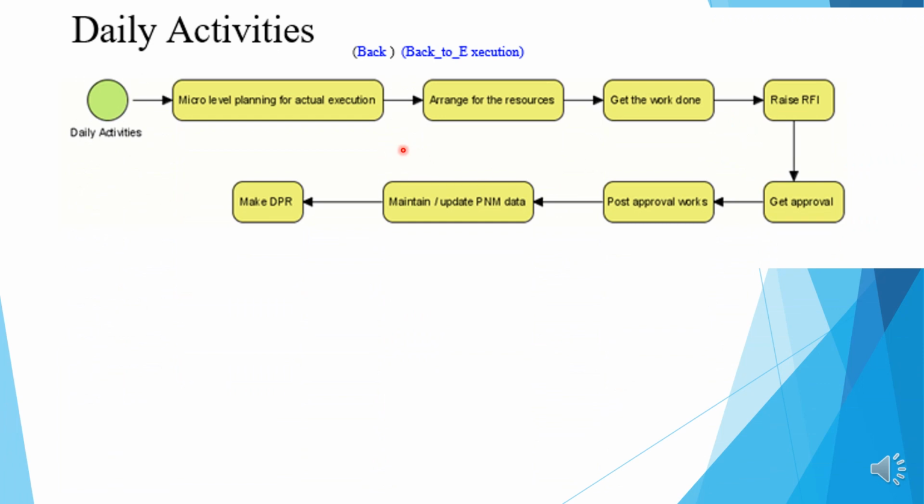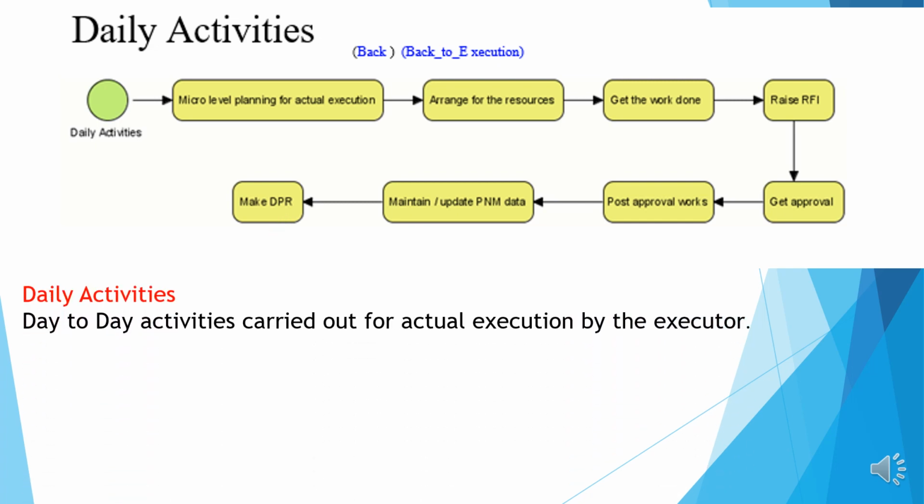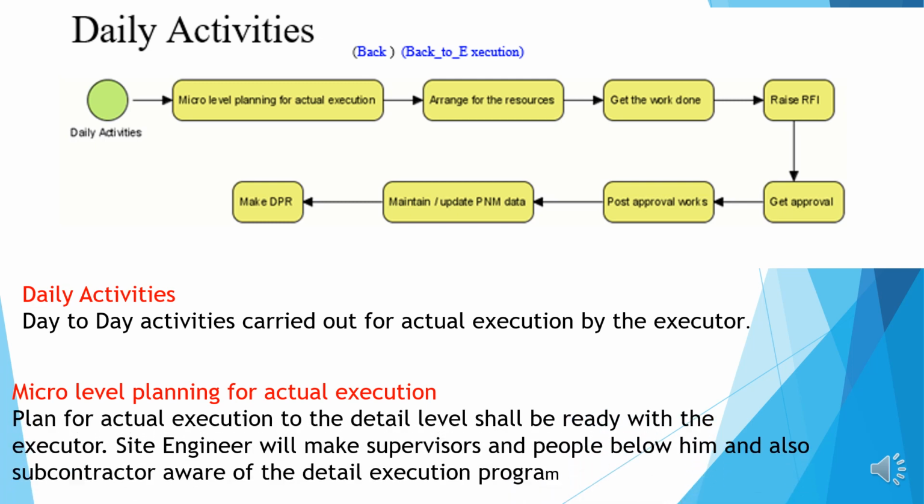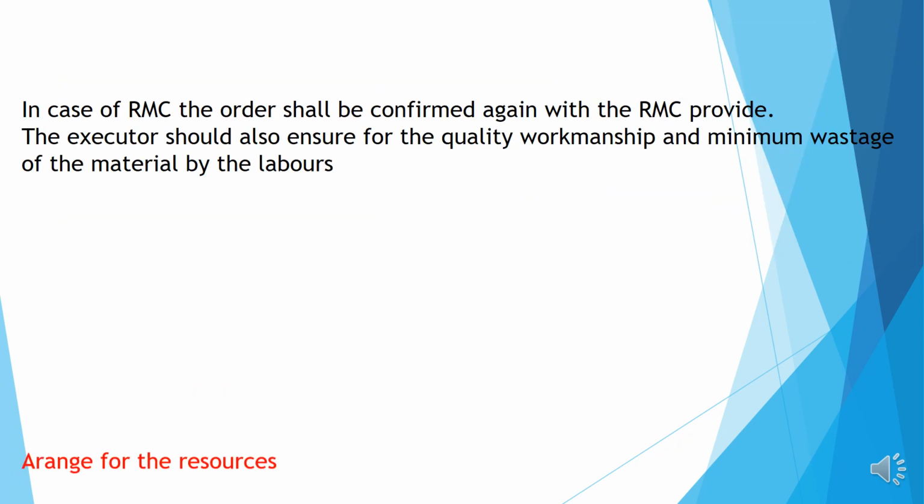Daily activities. Micro level planning, arrange for resources, get the work done, raise RFI, get approval, post approval works, maintain and update records, make a DPR. Daily activities are the day-to-day activities carried out for actual execution by the executor. Micro level planning for actual execution: the plan should be prepared by the site engineer along with the supervisors.